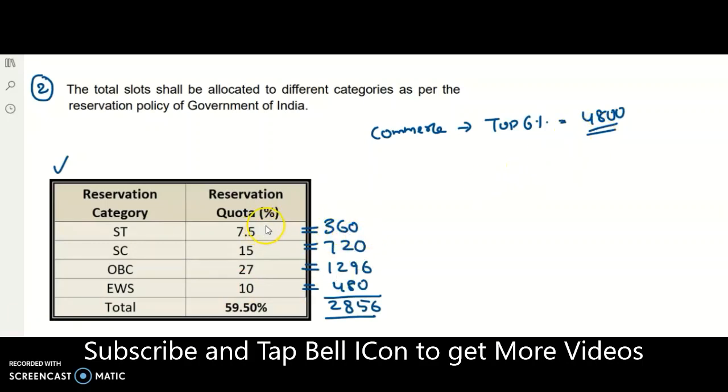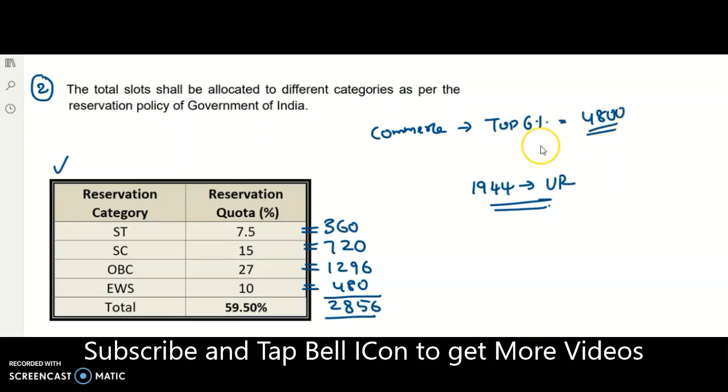That means 7.5% of 4,800 is 360, and similarly 15%, 27%, 10%. So the total reservation category is 59.50%. That means out of the 4,800 total slots we got, 2,856 are reserved for the reservation category, and the remaining slots, that is 1,944, are for the unreserved category.